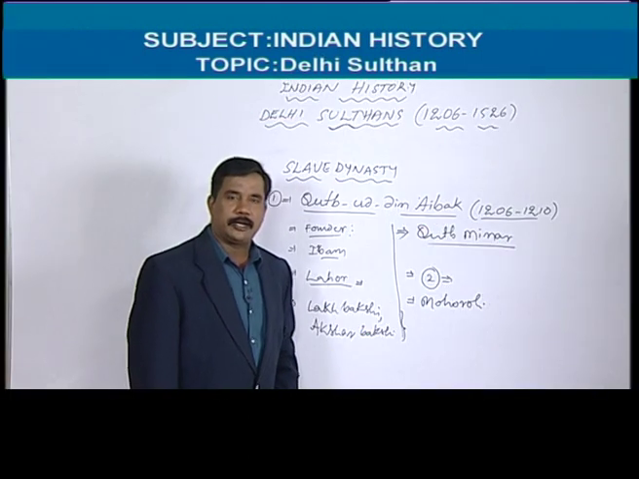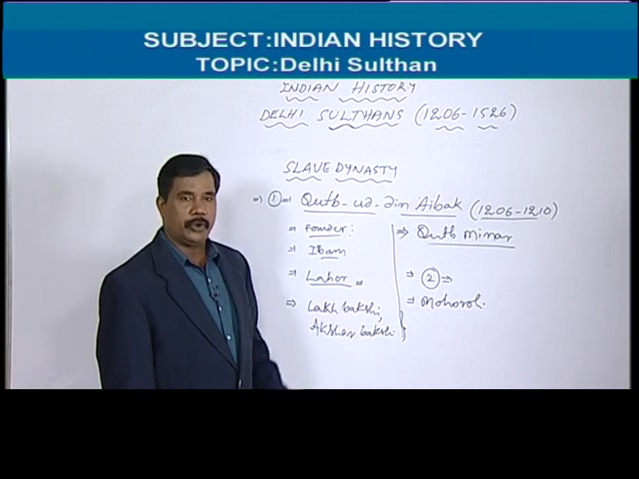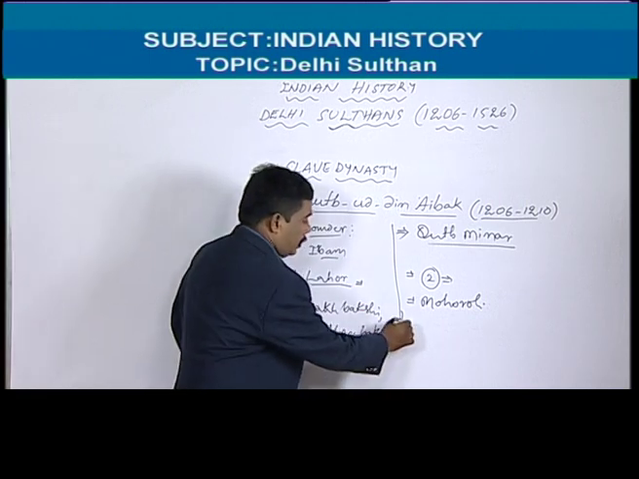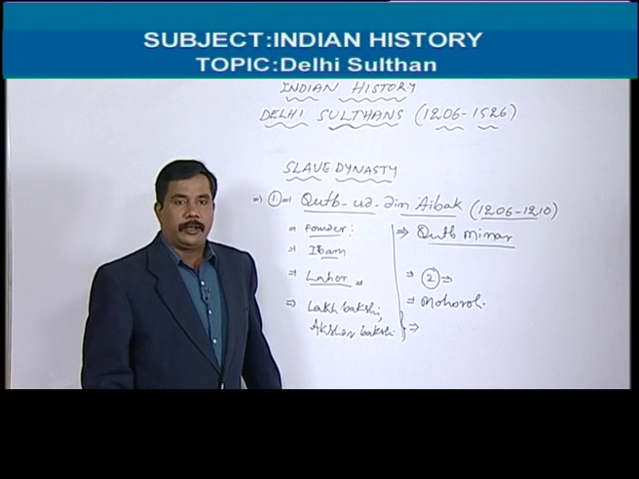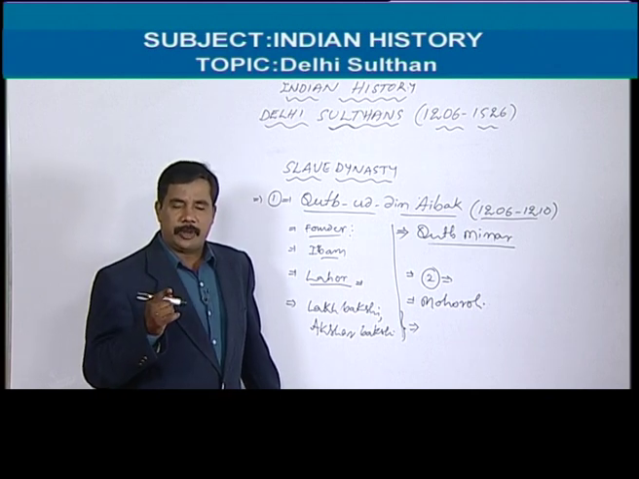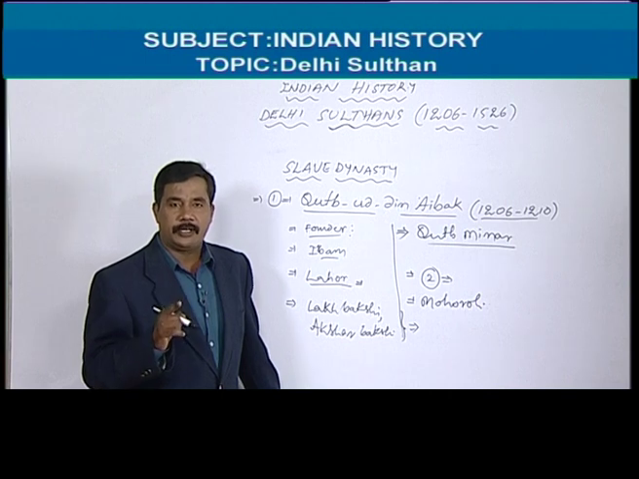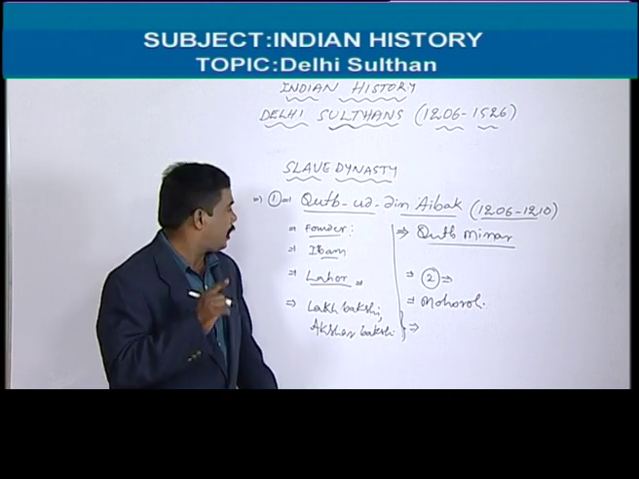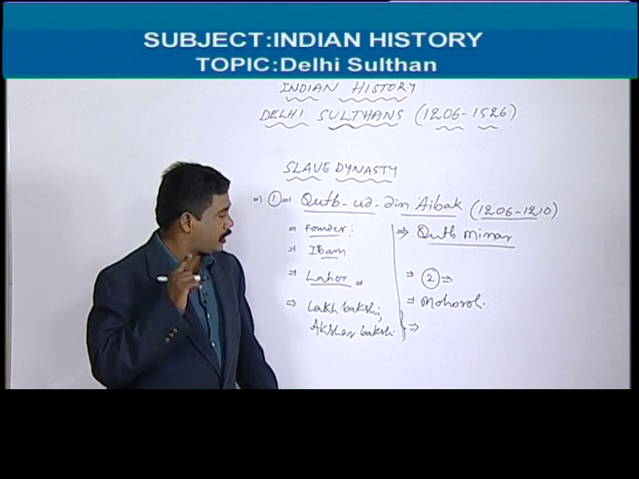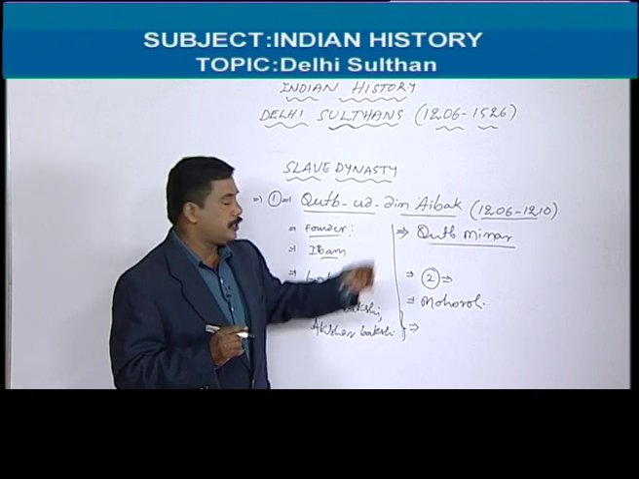Qutub Minar is constructed in Delhi, especially the area Mehrauli. Ghori and Muhammad Ghazni did not establish the Muslim dynasty in India; it was only possible by Qutbuddin Aybak. As an indication of that, he established this Qutub Minar.